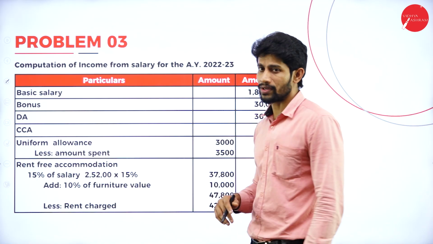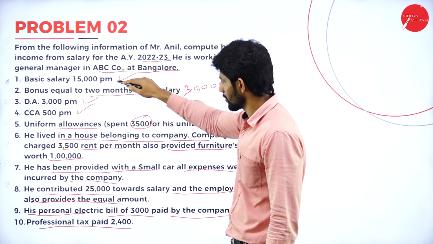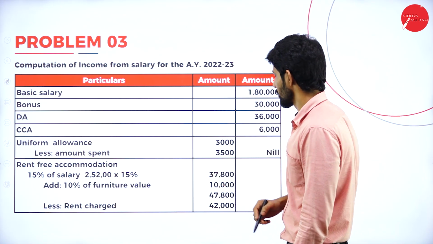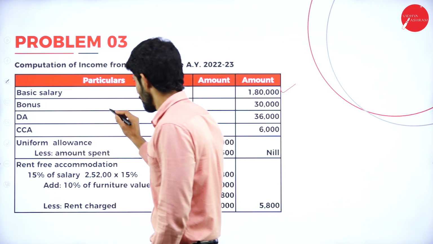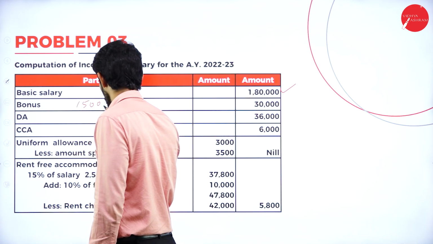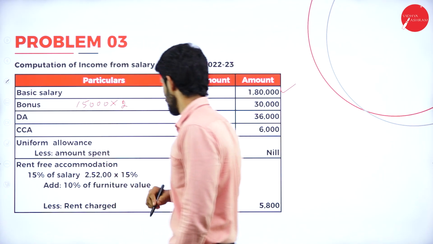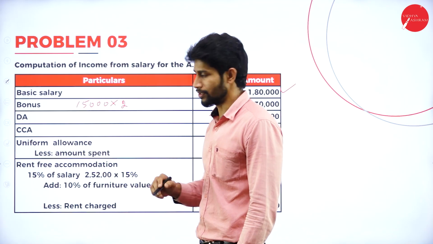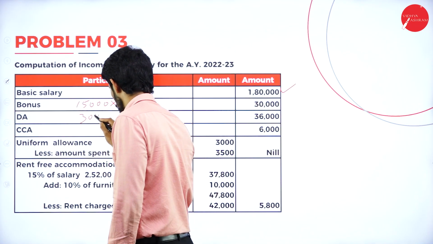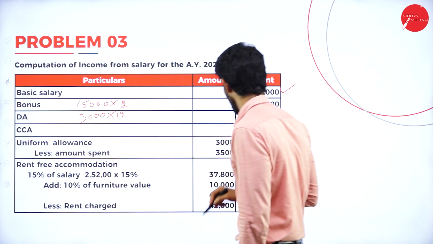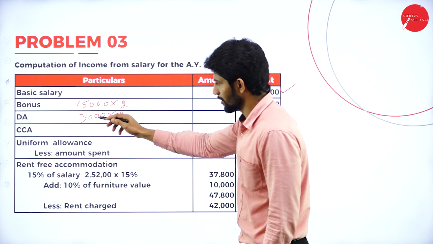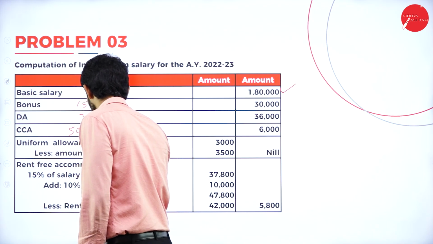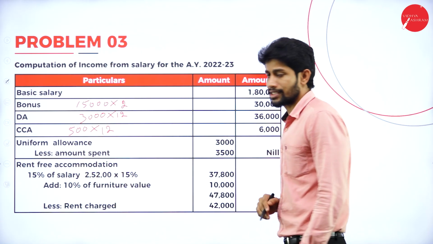Basic salary, what is the basic salary given? 15,000 per month. So 15,000 into 12 months, you will get 1,80,000. Bonus equals 2 months of basic salary. So 15,000 into 2 months, you will get 30,000. DA is given, how much DA? 3,000 per month. So DA 3,000 into 12 months, you will get 36,000. Next, CCA is given. CCA is 500 per month into 12 months, you will get 6,000.